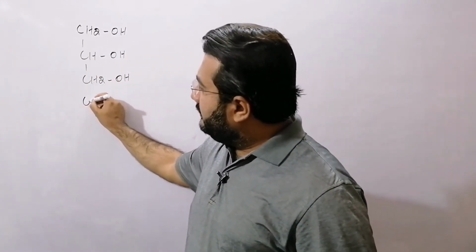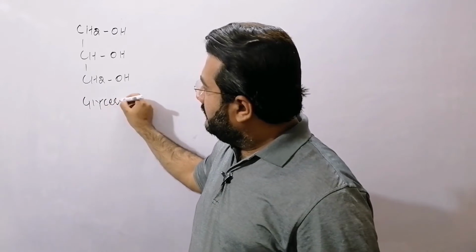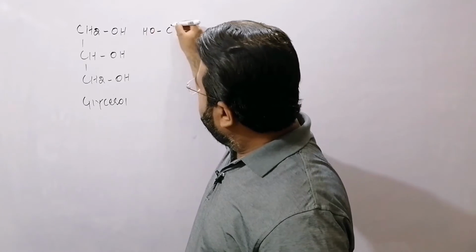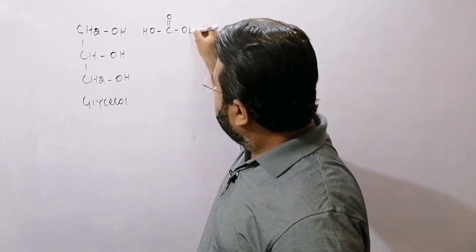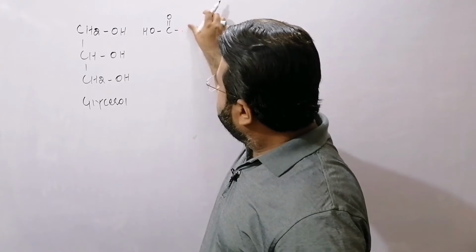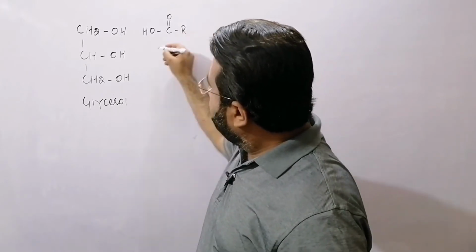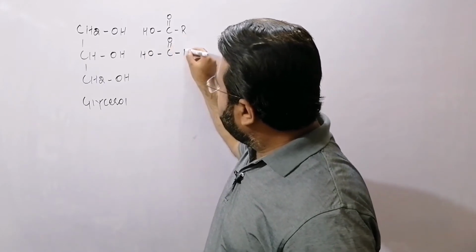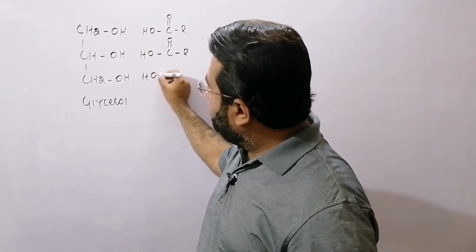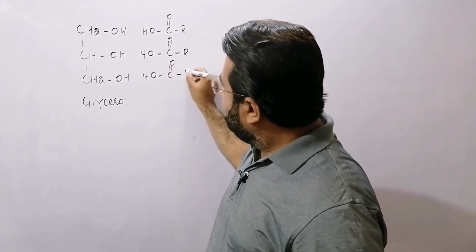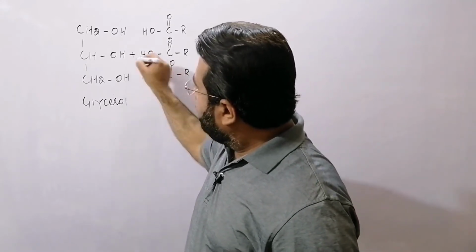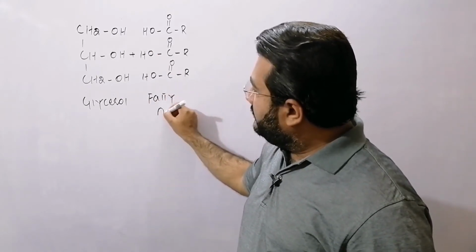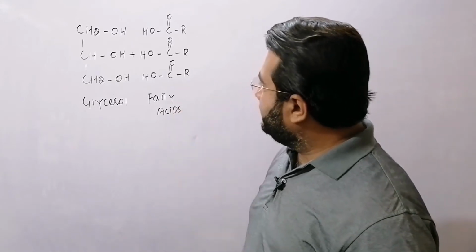this one is a molecule of glycerol. Now, glycerol reacts with three molecules of the fatty acid. Fatty acids are the aliphatic monocarboxylic acids. So these are the three molecules or 3 moles of the fatty acid.